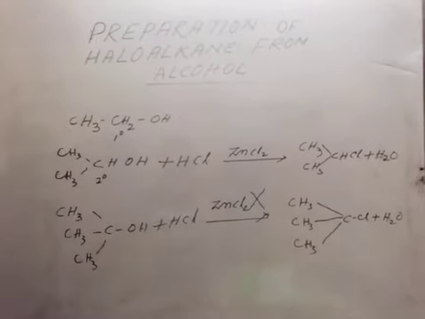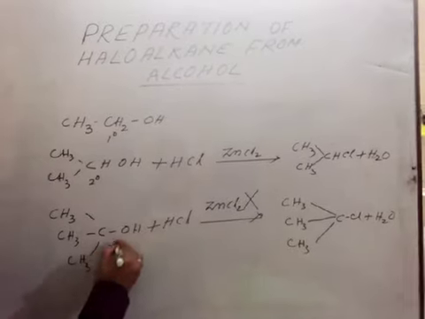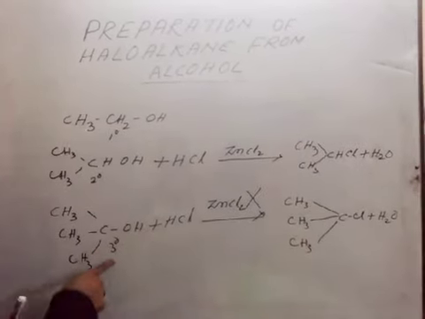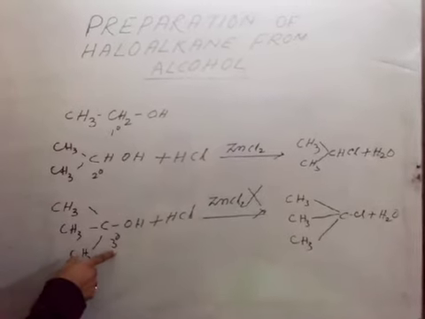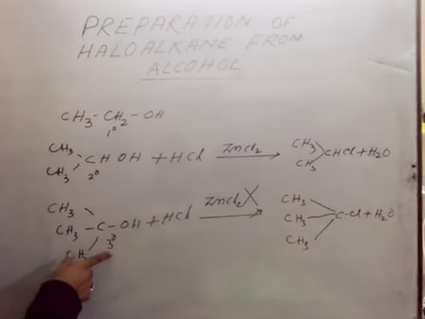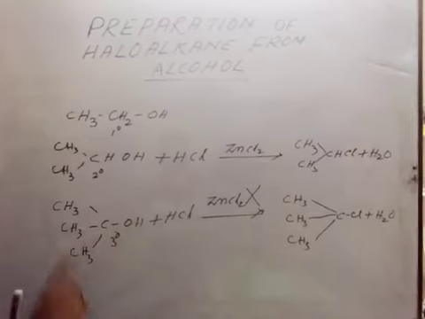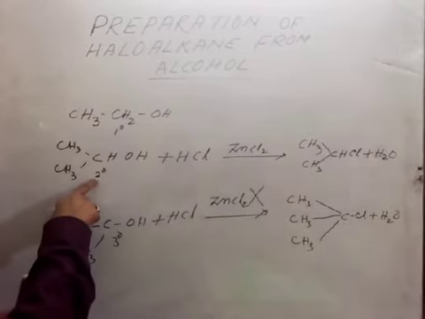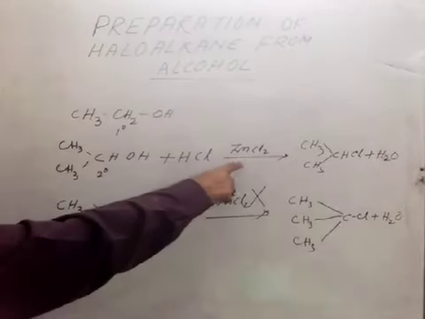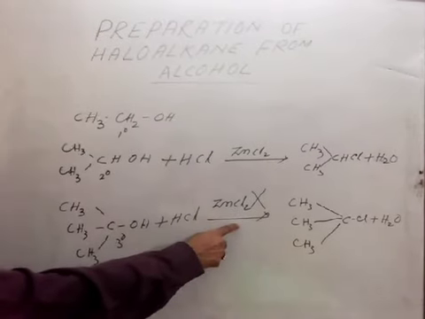What is the cause behind it? Because this is our 3 degree carbon, and 3 degree carbon is the most stable carbon. For that, the reactivity of 3 degree carbon is higher in comparison to 2 degree carbon. For that, here ZnCl2 is required, but here it is not required.